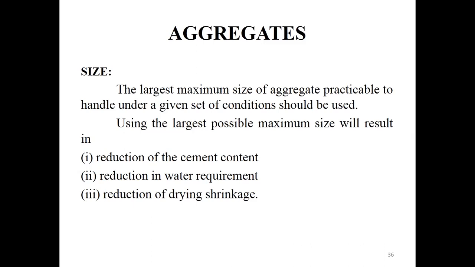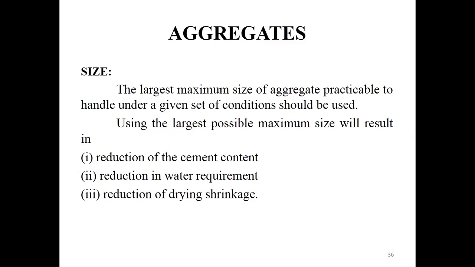All-in aggregate contains both fine aggregate and coarse aggregate. For example, if you take a nominal size of aggregate as 20 mm and pass it through a 20 mm IS sieve, it is a coarse aggregate, but it also contains some amount of fine aggregate. That is called all-in aggregate.